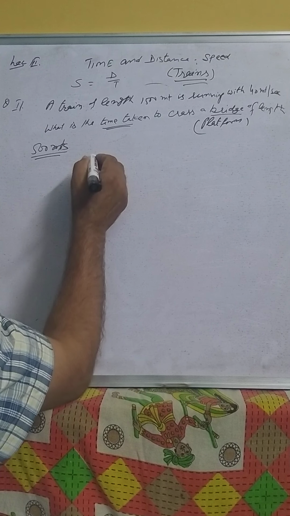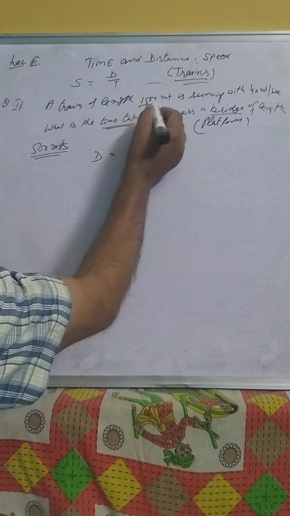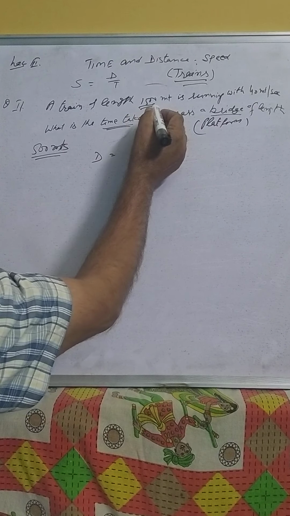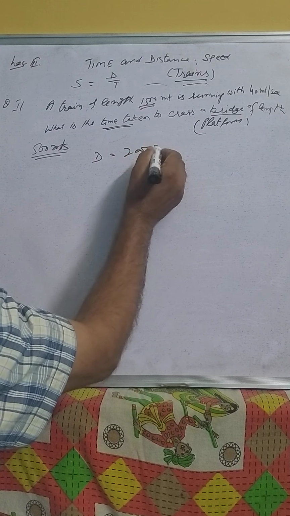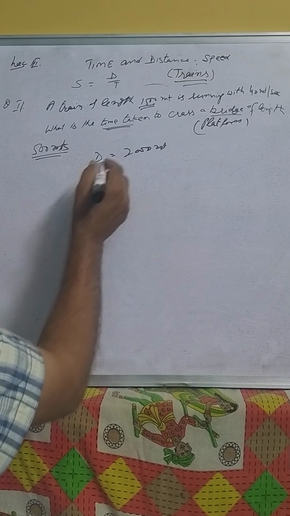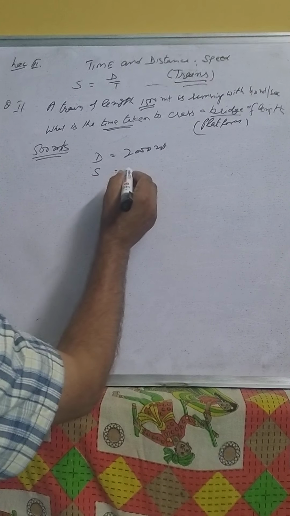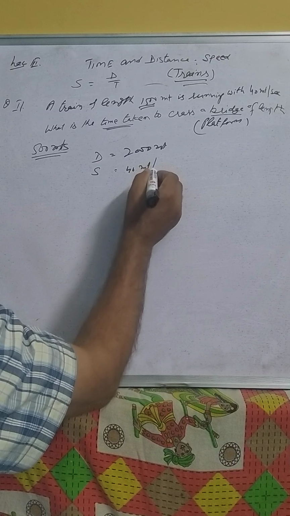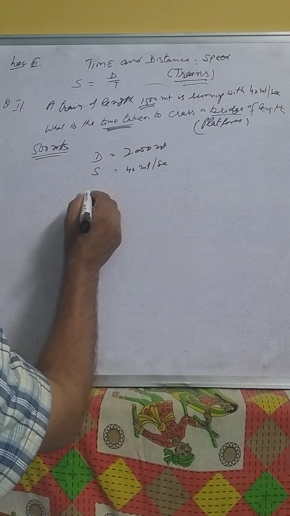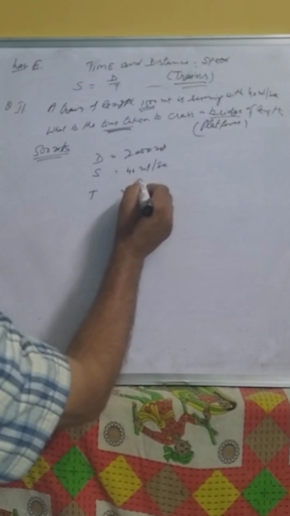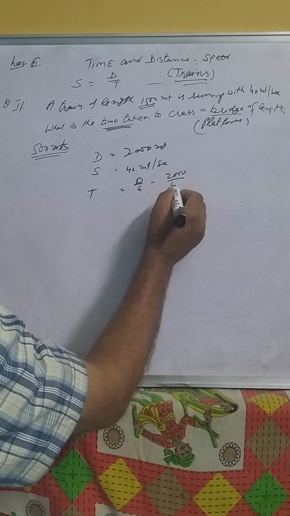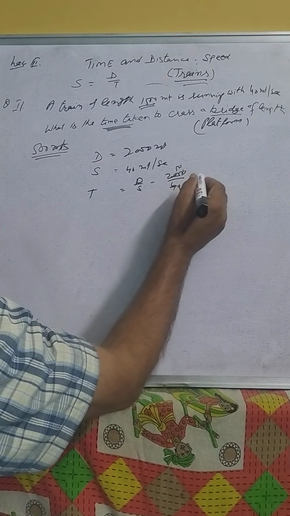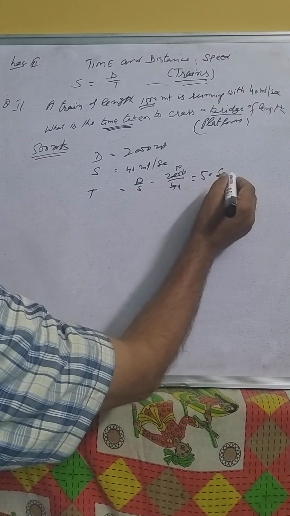Here we have the distance 1500 meters plus 500 meters. The 1500 meters and 500 meters give a total distance of 2000 meters. This is the distance, and speed is given. Speed is 40 meters per second. We have to find time. The time is equal to distance over speed. Distance is 2000 over speed 40. Now the answer will be 50 seconds.